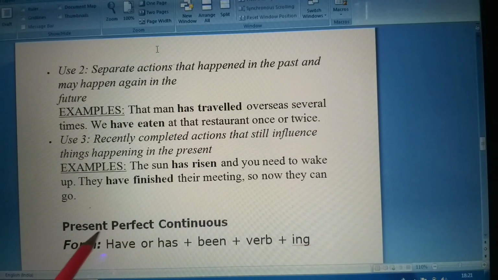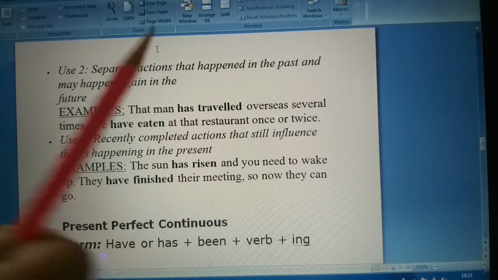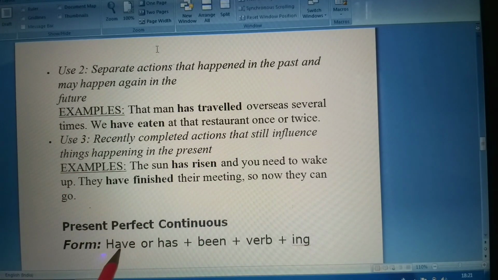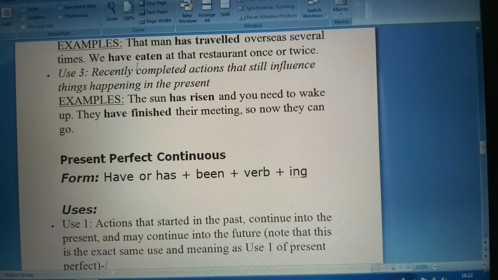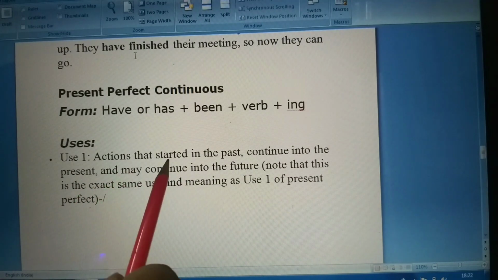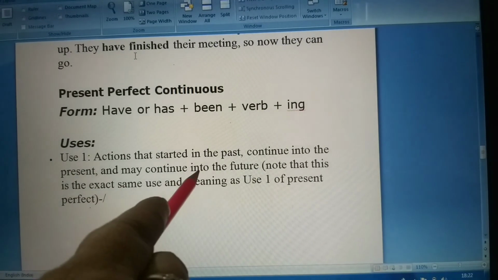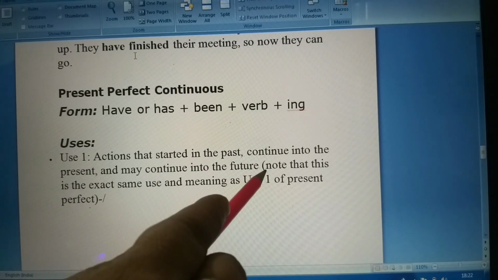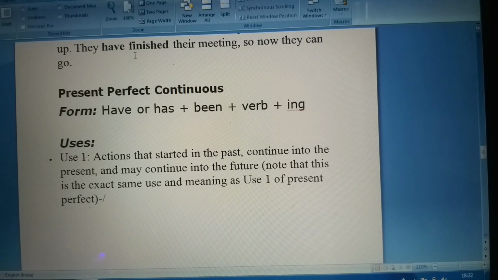Then students come the present perfect continuous, where we use have or has plus been plus verb plus ing. So has or have. Now remember, when it is in a plural form we use have, if it is in a singular form we use has. So actions that started in the past continue into the present and may continue into the future. So it is the same use and meaning as we use for present perfect.